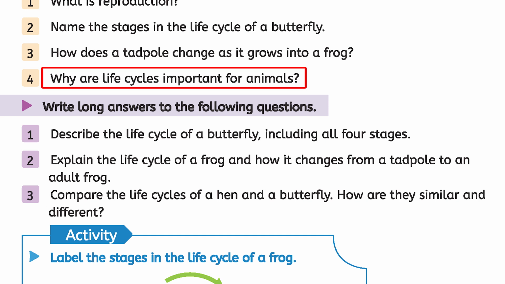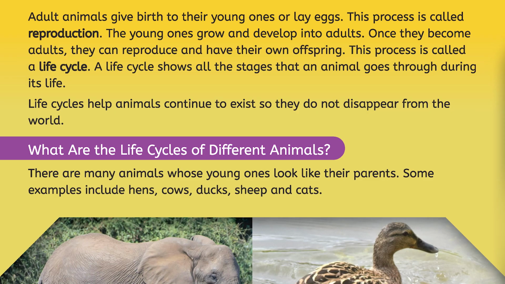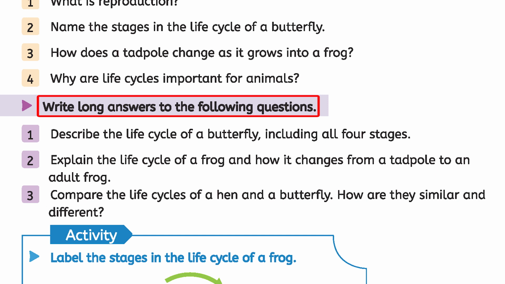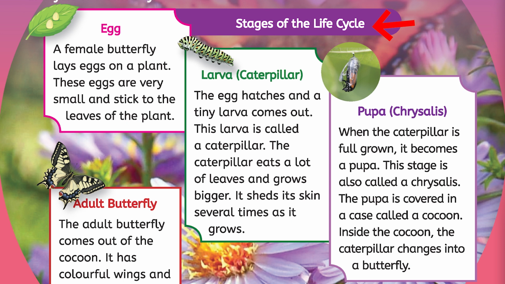Why are life cycles important for animals? And the answer is, a life cycle shows all the stages that an animal goes through during its life. Write long answers to the following questions. First, describe the life cycle of a butterfly including all 4 stages. And the answer is, stages of the life cycle of a butterfly. Stage number 1, egg. A female butterfly lays eggs on a plant. These eggs are very small and stick to the leaves of the plant.